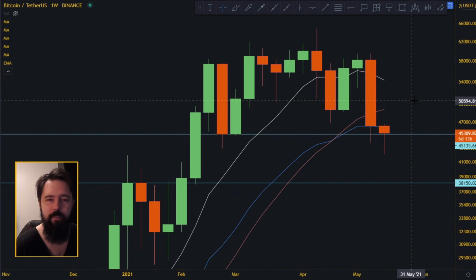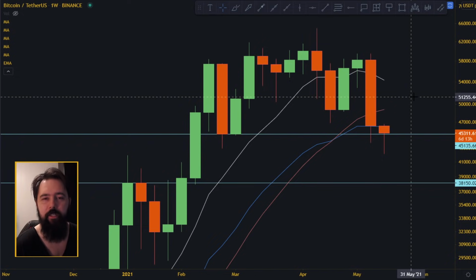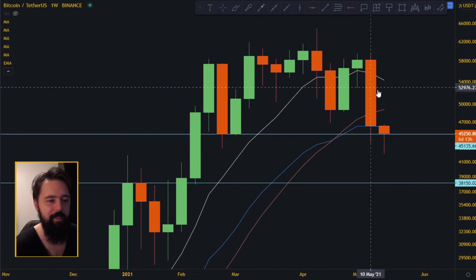I don't like two things. Number one, I think moving averages are just support and resistance lines, and they should be looked at on the large time frames. And I think 50 is a round number, a very human psychological number, so I like to use that. All the big institutions are using 50, 100, 200, so why would I use 55? And they are using simple moving averages instead of exponential. The only people using exponential moving averages are traders, and I give more value to the hedge funds and institutionals.